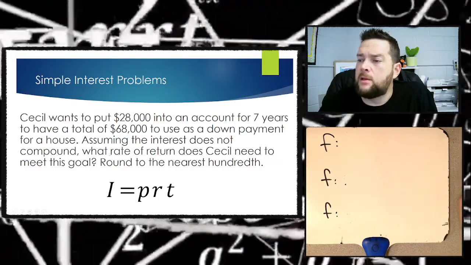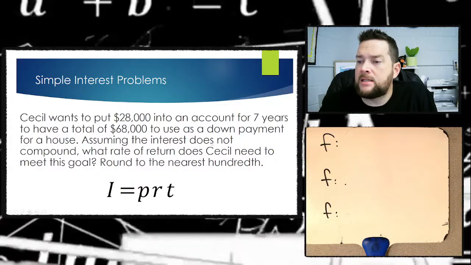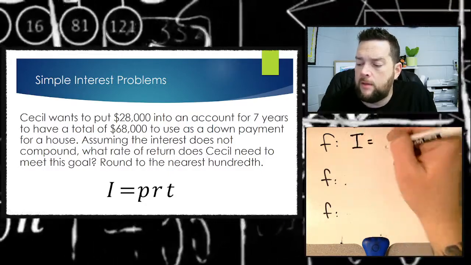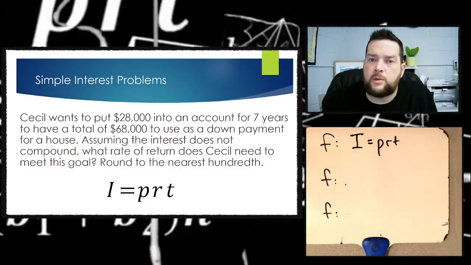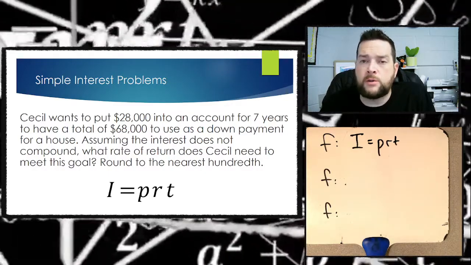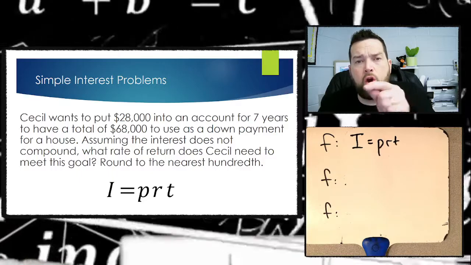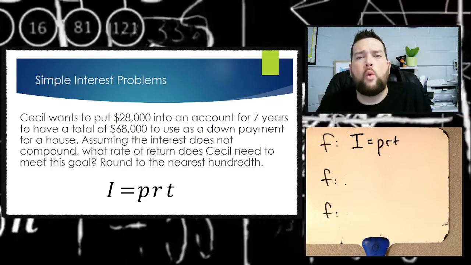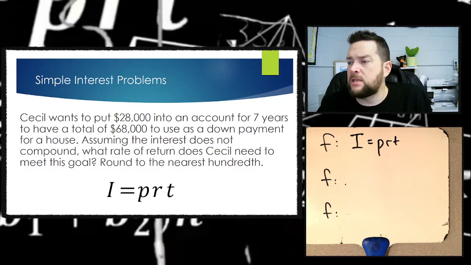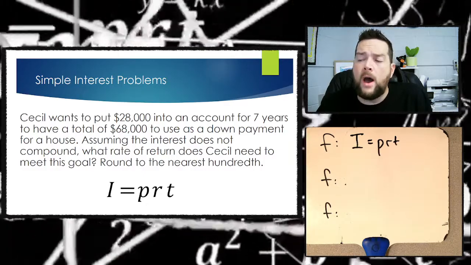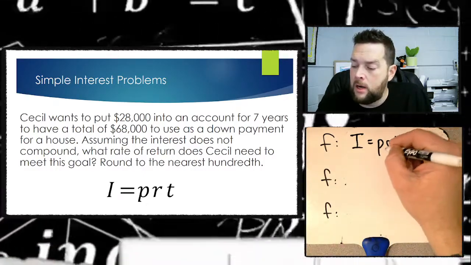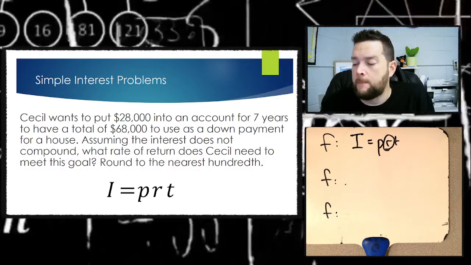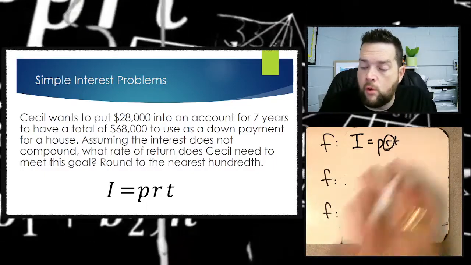Because I see the word interest and I see does not compound, I know I'm dealing with simple interest, which means I need to start with the formula for simple interest, which is I equals PRT, or interest equals principal times rate times time. Then I go to the sentence that ends in the question mark and ask, what is the question asking me for? It says, assuming the interest does not compound, what rate? What we need to know is the rate of return that Cecil gets to meet his goal. So the letter we're looking for is the R.